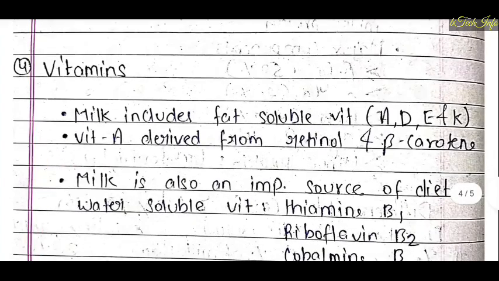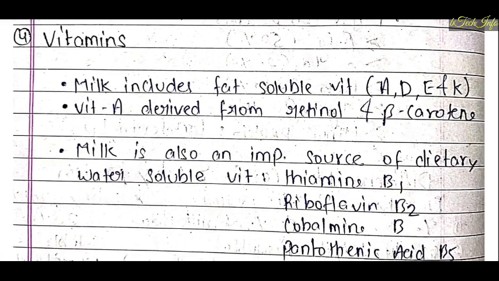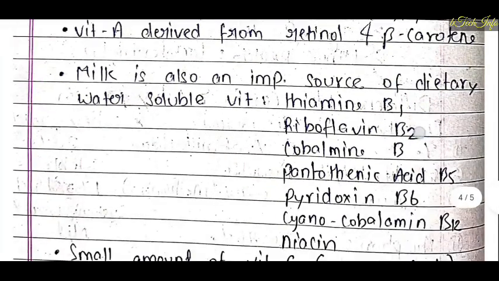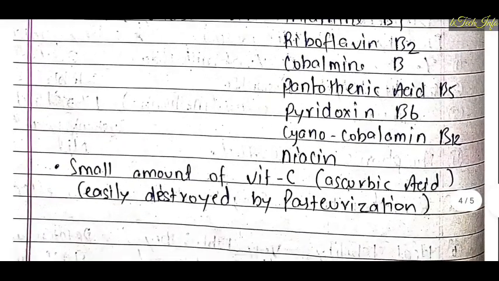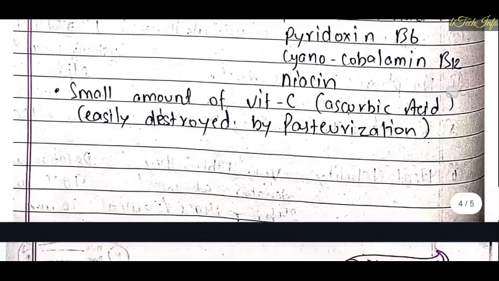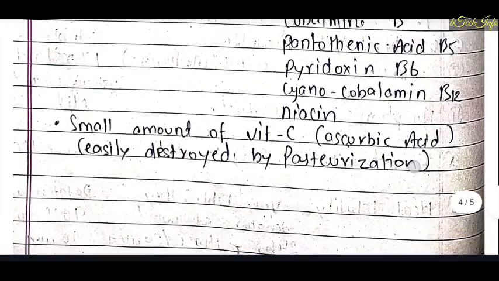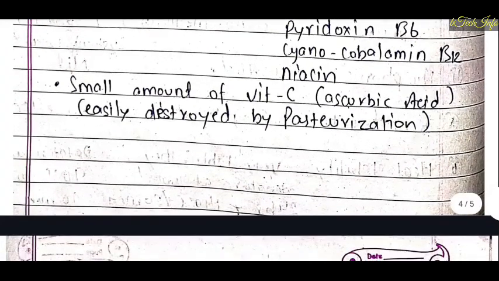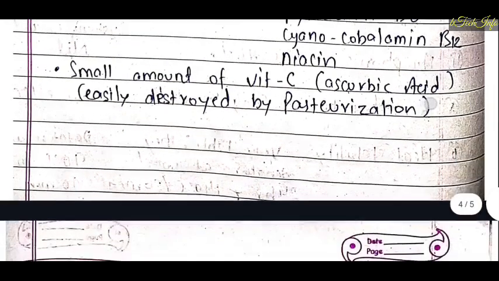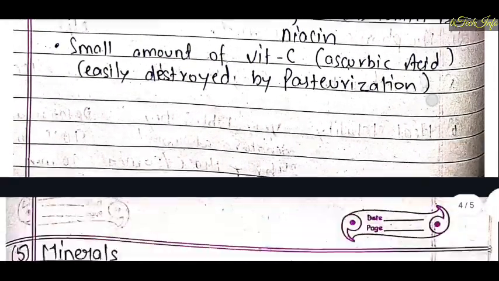Fourth constituent is vitamins. Milk includes fat soluble vitamins like A, D, E, K. Also vitamin A is derived from retinol and beta carotene. Milk is also an important source of dietary water soluble vitamins like thiamine B1, riboflavin B2, pantothenic acid B5, pyridoxine B6, cyanocobalamin B12 and niacin. Also it is very important to note that a small amount of vitamin C is present, also known as ascorbic acid, and it is easily destroyed by pasteurization.